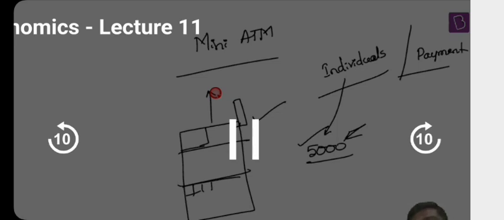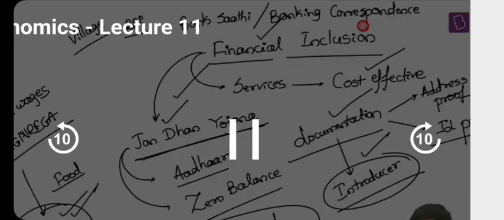They give facilities such as withdrawal of money, collection of deposits from people, remittance services, and opening of bank accounts through application forms. All these are basically the services provided by Bank Sathi. Now, can I simply say Bank Sathi is also one of the initiatives to promote financial inclusion? I hope it is clear now. Even Bank Sathis can be considered a financial inclusion measure.